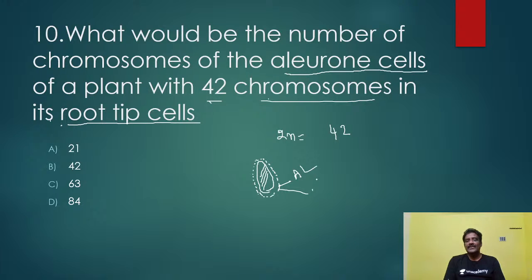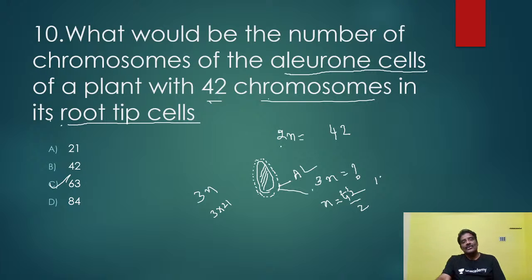Endosperm is 3n, no? So 3n. How many number of chromosomes are there? Same here also. 2n is 42, no? n is equal to 42 by 2. Diploid is reduced to haploid here. Okay. How many chromosomes are there? 42 by 2, 21. 3n means what here? 3 into 21. How many chromosomes here? 63 chromosomes here.